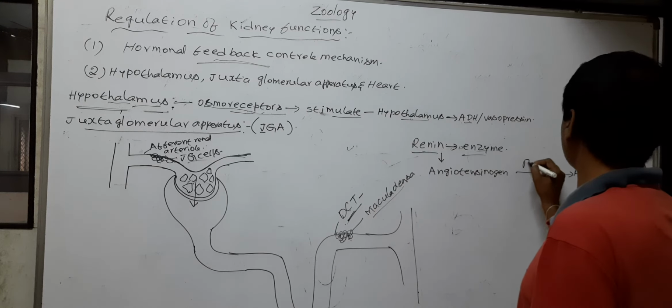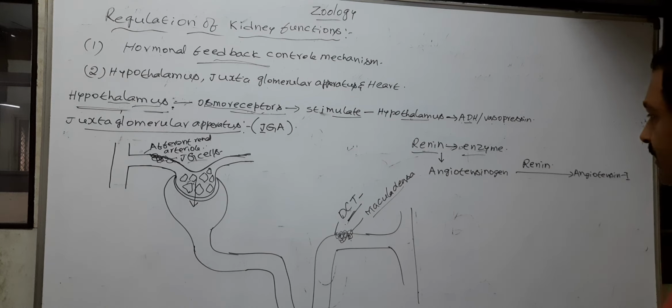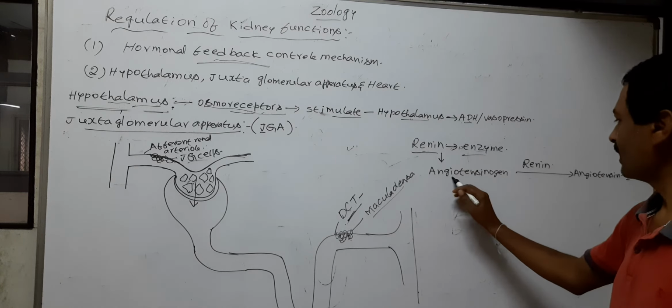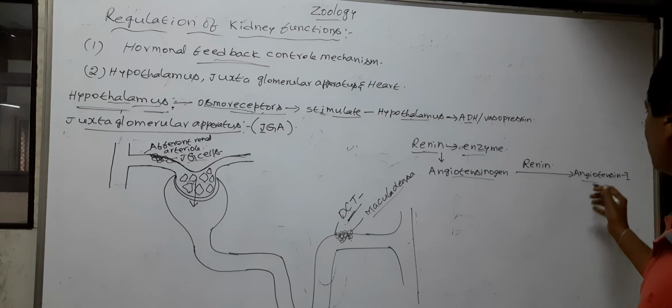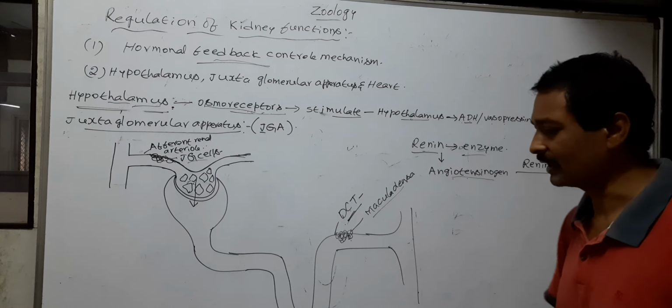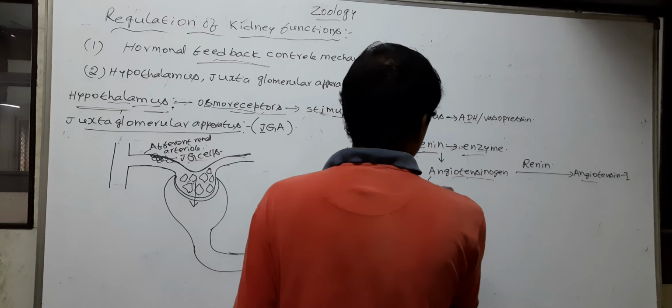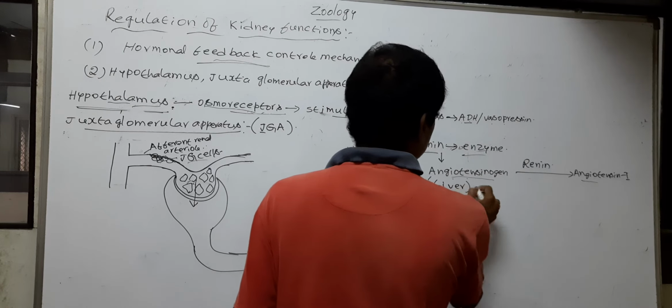So here renin acts as a catalyst and converts the angiotensinogen into angiotensin 1. Here angiotensinogen is released from the liver.